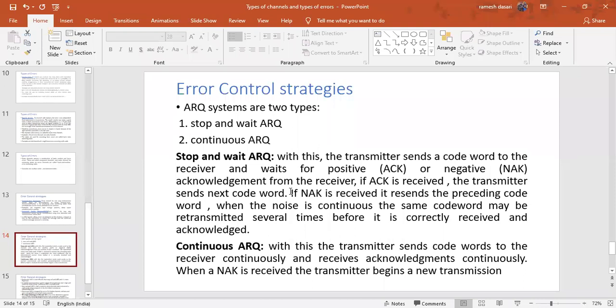Clear about the stop and wait? It has to wait until it receives the acknowledgement, either positive or negative. If positive, no problem, it moves to the next code word. If negative, the same code word is repeated.